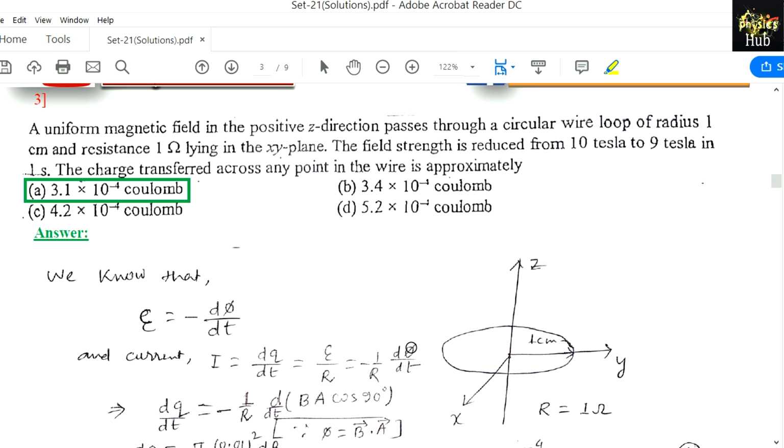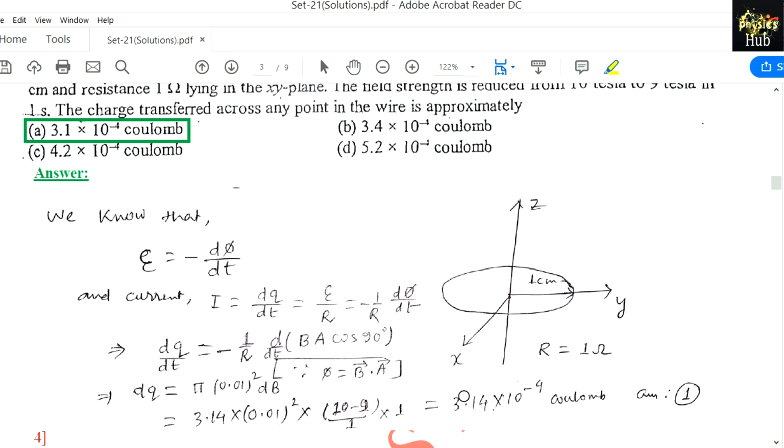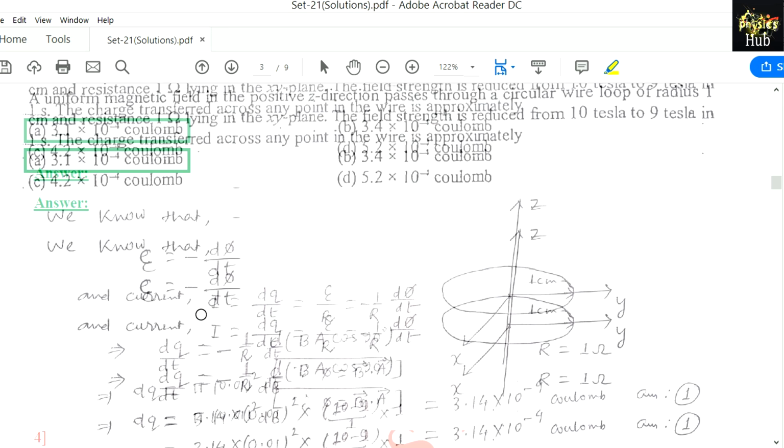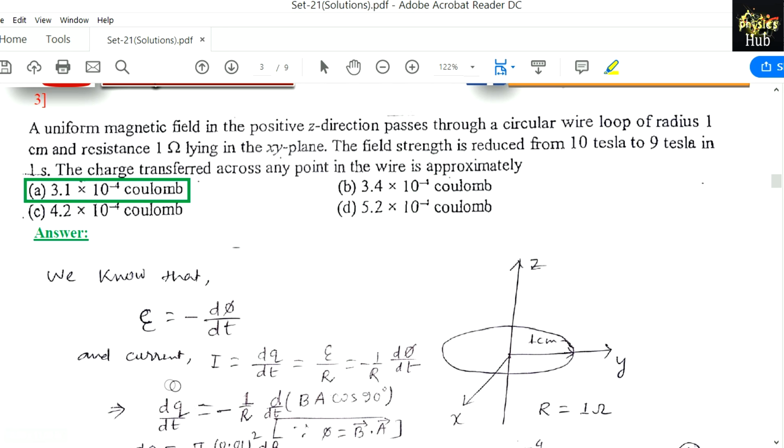Now as you know, if we place some electrical wire or loop in a magnetic field, then it produces current. Now we know that this induced EMF E equals minus d phi dt. D phi dt is the rate of change of magnetic flux. Now to get the charge, we should know the current.